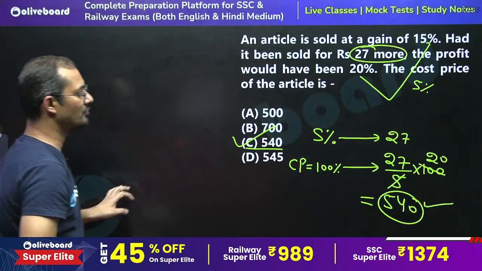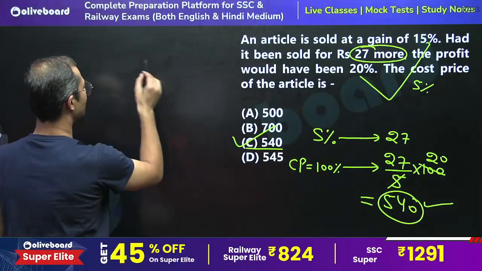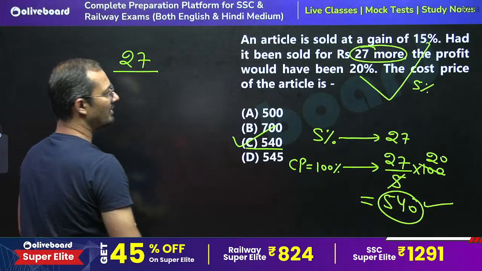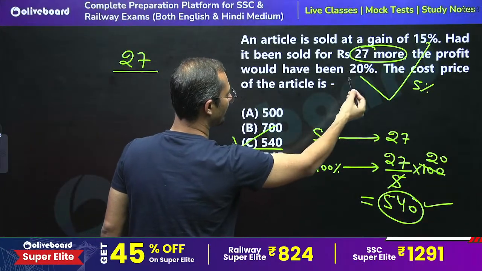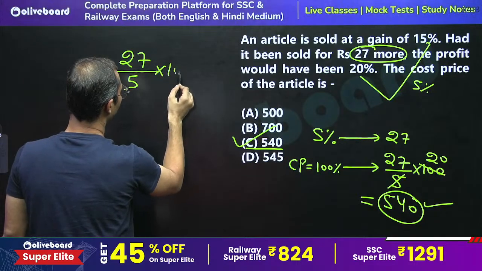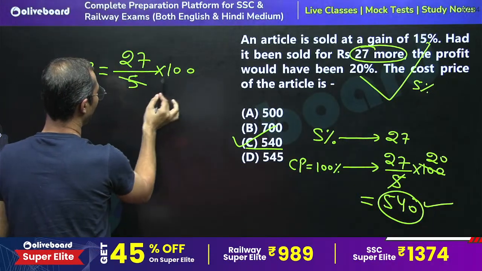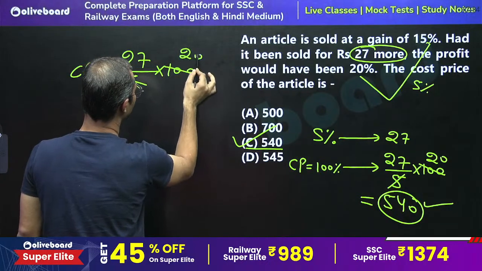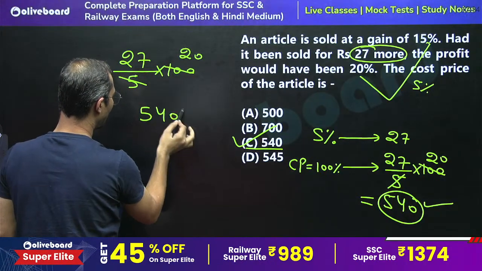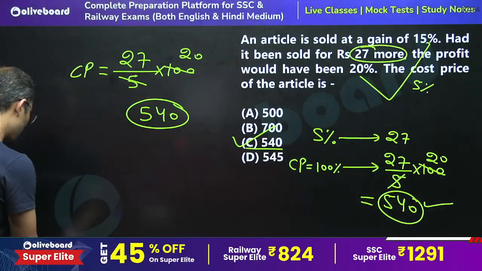See how smoothly we can calculate it. We can directly say, whatever is the increase in the SP, just divide it by the difference between both profits, 20 minus 15, 5%, and multiply by 100. So directly you can get the value for CP. By 5, this is cancelled 20 times, 20 into 27, so we can say 540. So in a single line you can calculate this. Again, a very easy question.